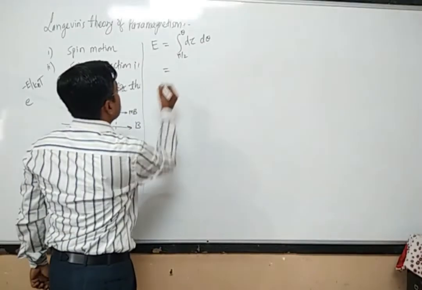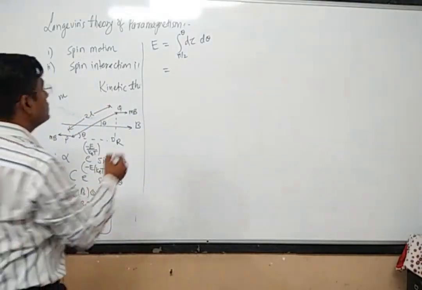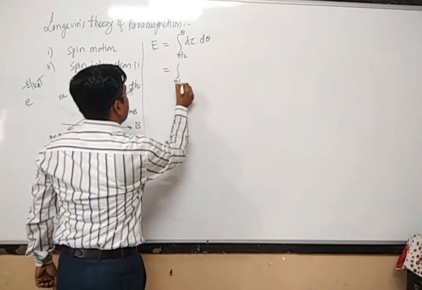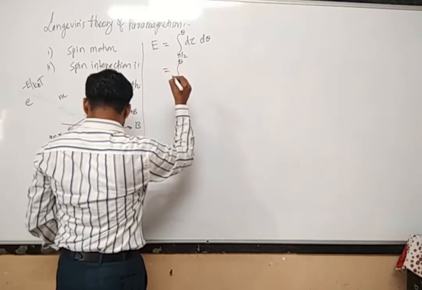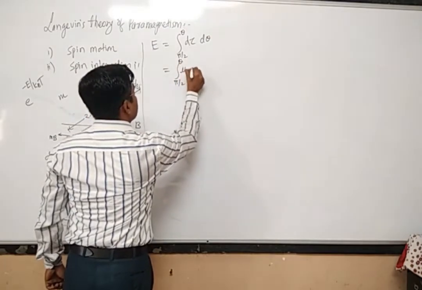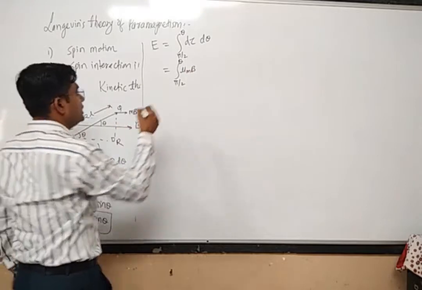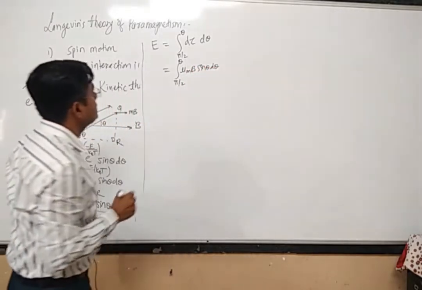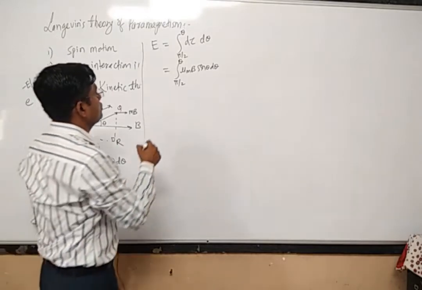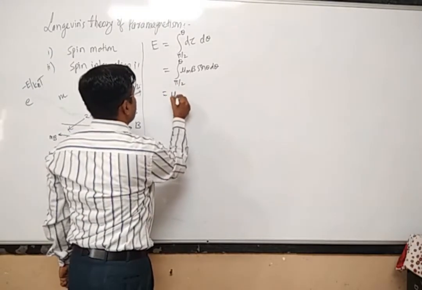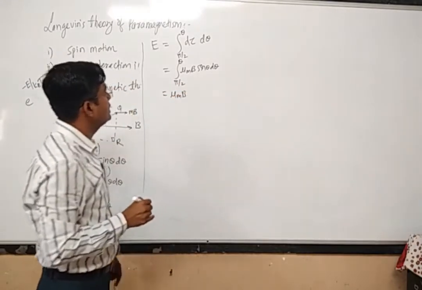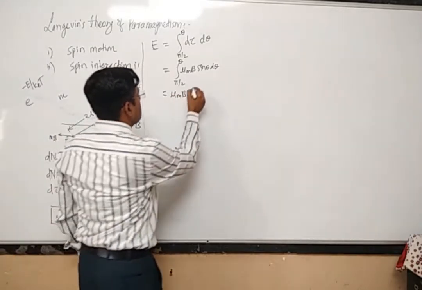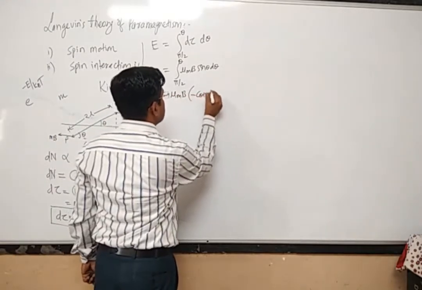Okay, now torque into d theta, so this is pi by 2 to theta, and here mu m into B sin theta into d theta. So this mu m into B is constant. Integration of sin theta is minus cos theta.